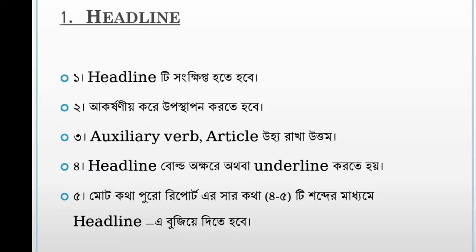It must be presented in an attractive way, and to make a headline concise, we have to exclude auxiliary verbs and articles. It is better to write the headline in bold letters, and we can also underline the headlines. And finally, it looks great when a headline is written within 4 to 5 words.